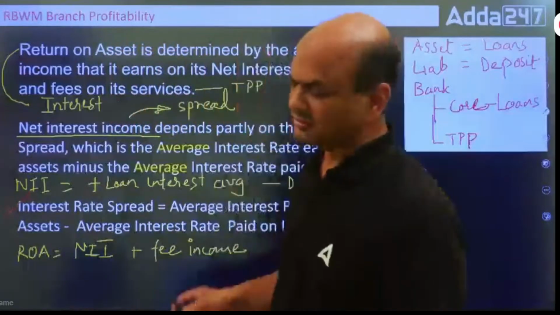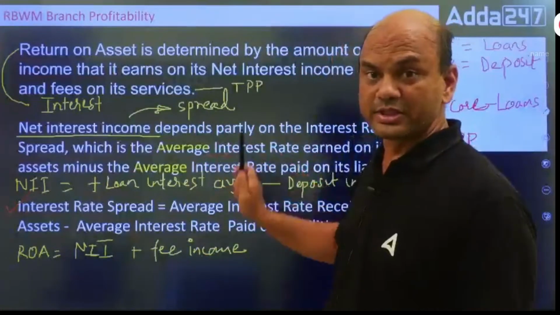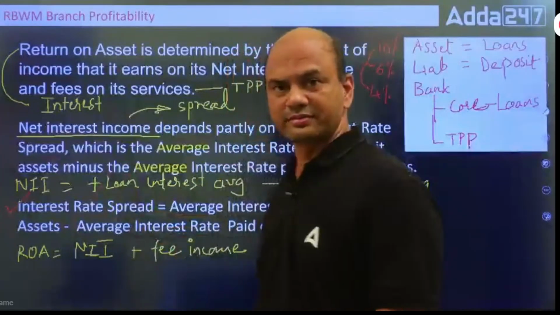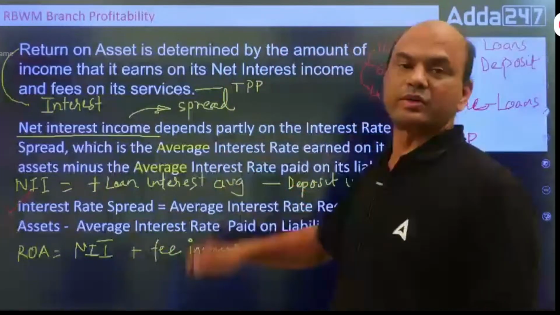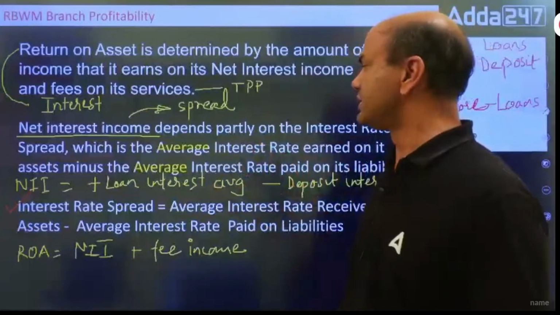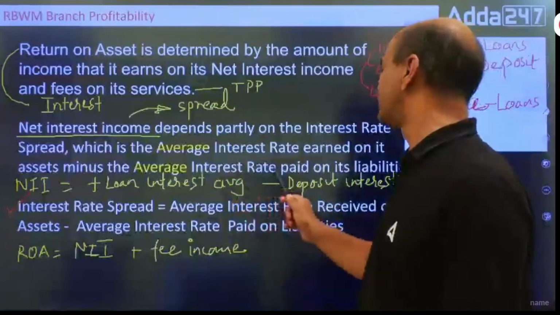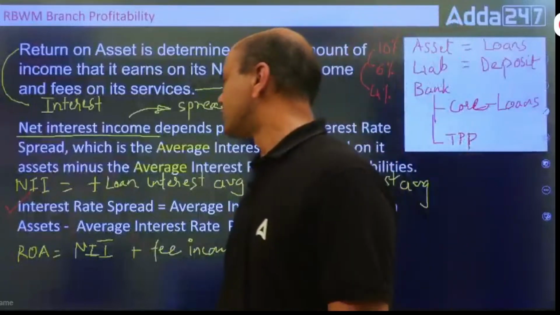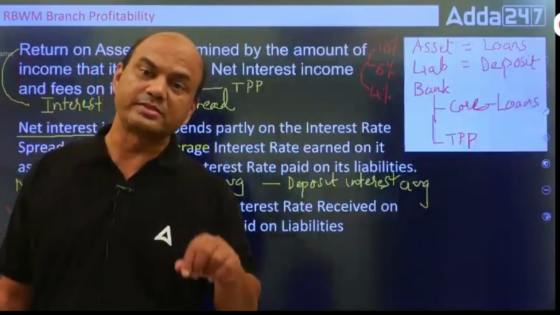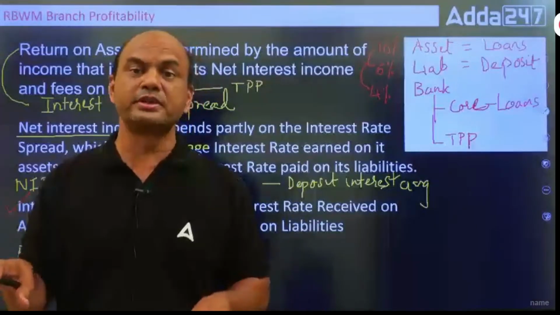So, net interest income and fee income. It is a combination of these two. NII means loan income and your fee income. Net interest income depends partly on the interest rate spread, which is the average interest rate earned on the assets minus the average interest rate paid on the liabilities. NII is the difference between the loan interest minus the deposit interest.